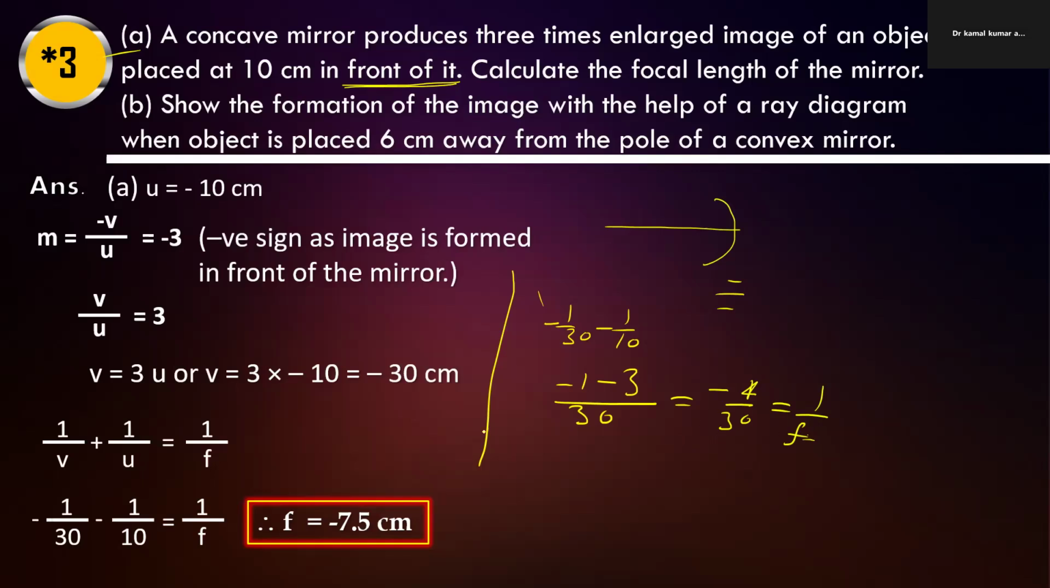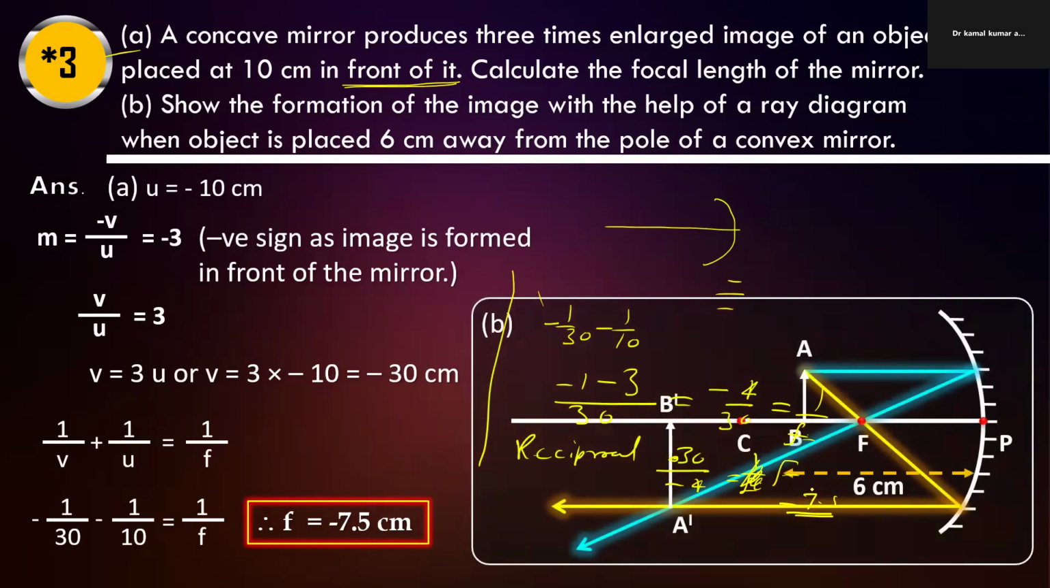If we take the reciprocal of this, meaning we flip it, what will happen? 30 over -4 equals f. So f is 7.5, and with the negative sign it is -7.5. Okay, so this was the focal length of the mirror.